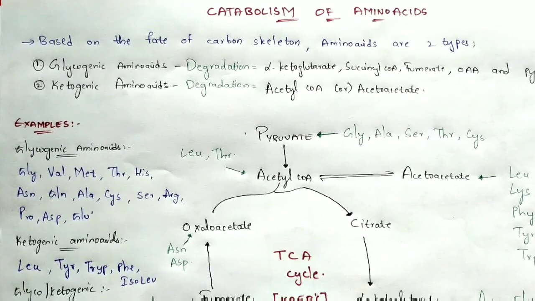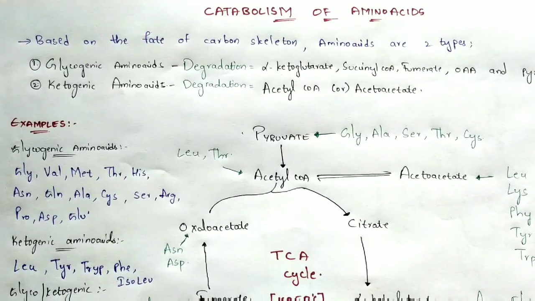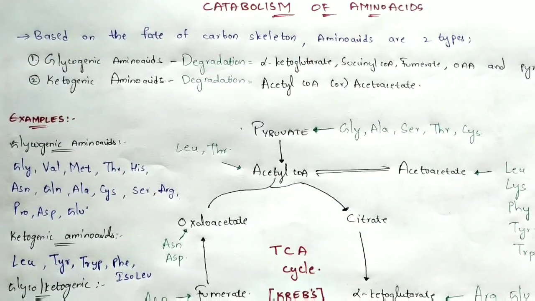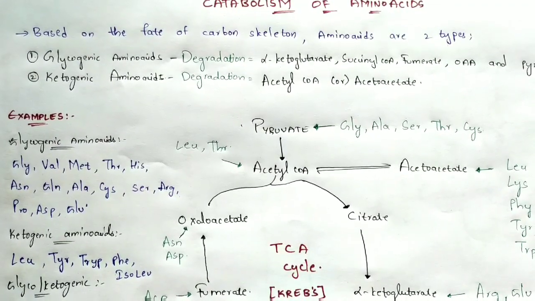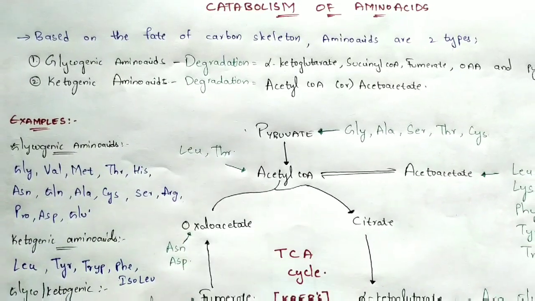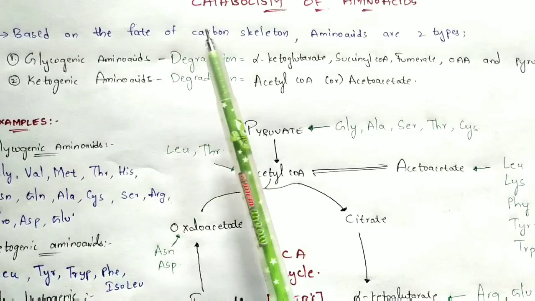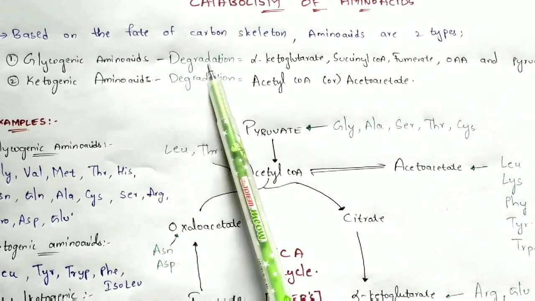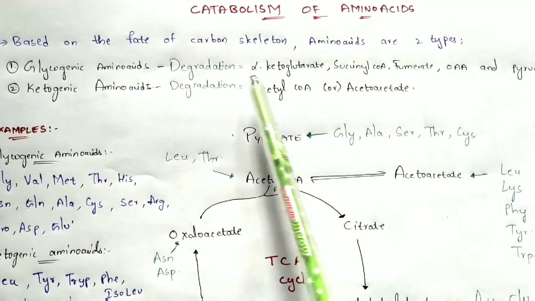Based on the fate of the carbon skeleton, when you apply this catabolism phenomenon to amino acids, these amino acids can be classified into two types: glycogenic amino acids and ketogenic amino acids. So what is meant by glycogenic amino acids? Glycogenic amino acids are those where the carbon skeleton gets degraded to alpha-ketoglutarate, succinyl-CoA, fumarate, oxaloacetate, and pyruvate.